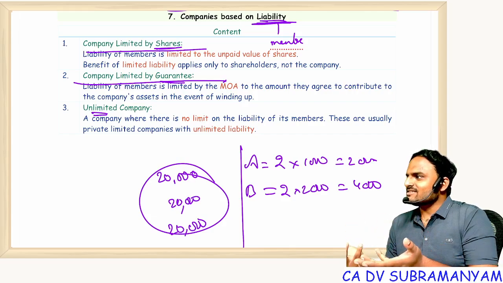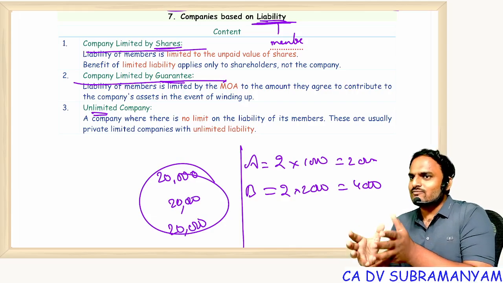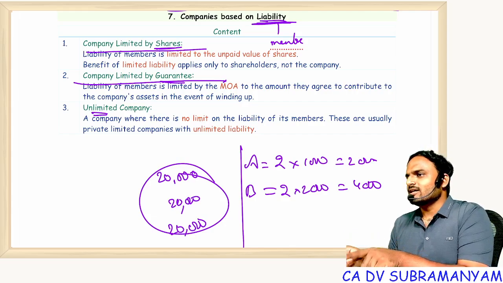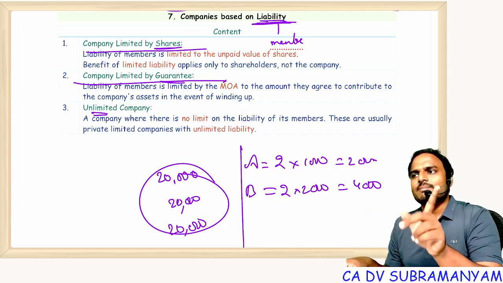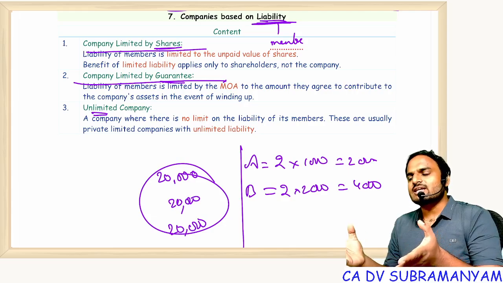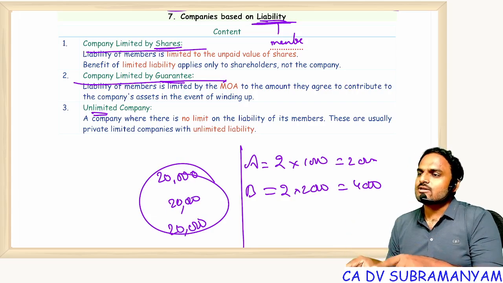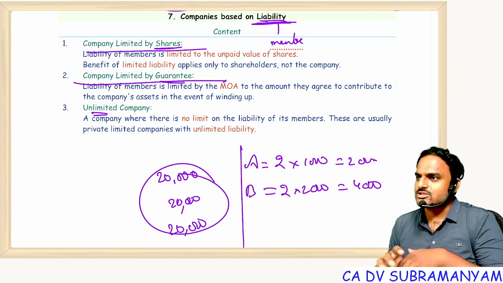Can I tell like this? Even if I tell like this, will you invest 1 lakh rupees in my company? No. If you are interested, you will make donations. Such companies don't require share capital. Section 8 companies are simply formed as companies limited by guarantee. Business companies will form as companies limited by shares.